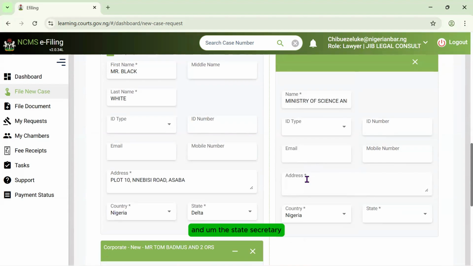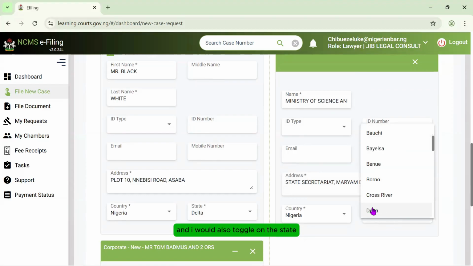And the State Secretariat, Miriam Marban Ida Way, Asaba. And I would also toggle on the state.